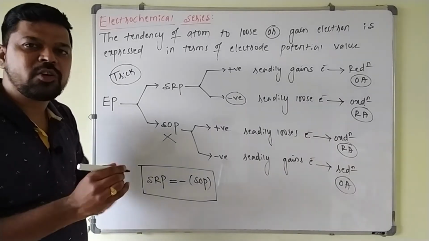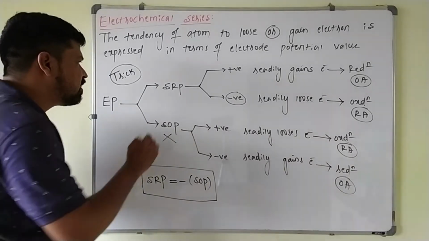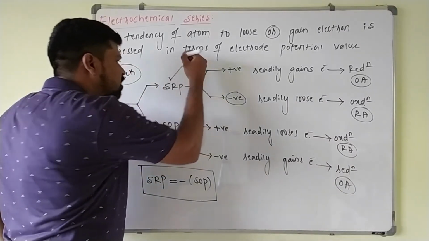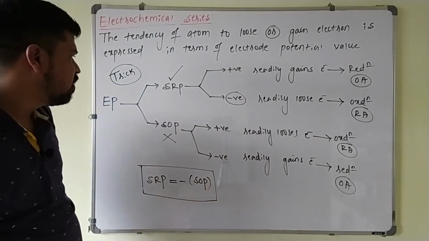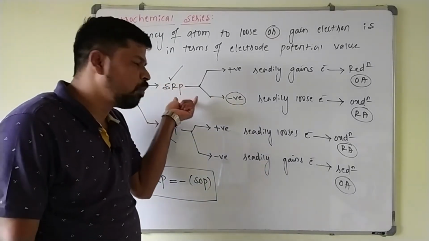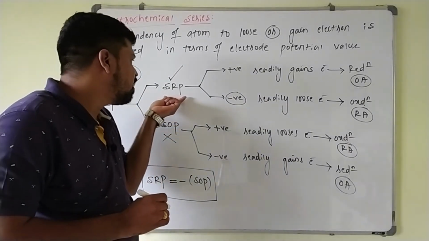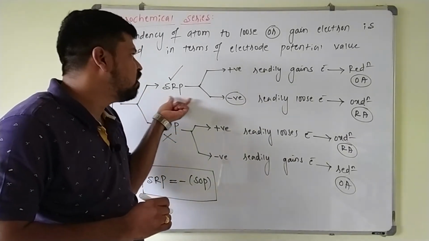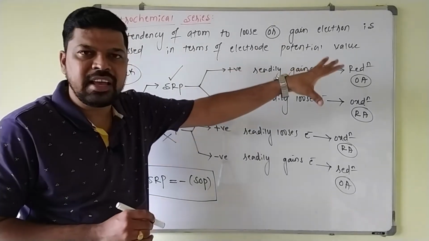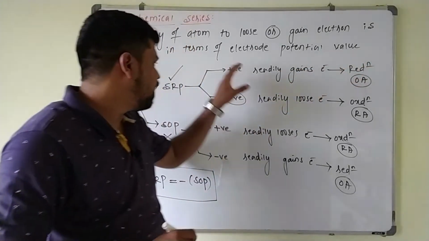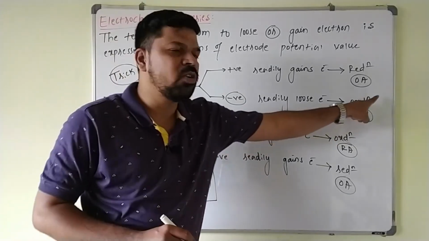Whatever the electrode potential value is given, that is directly taken as the standard reduction potential value only. So whatever electrode potential values are given in the textbook are directly taken as standard reduction potential value. If it is more positive, it readily gains electron, reduction. If it is negative, it loses electron, undergoes oxidation.